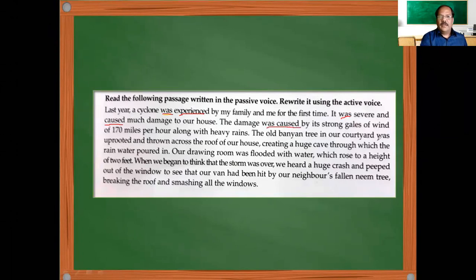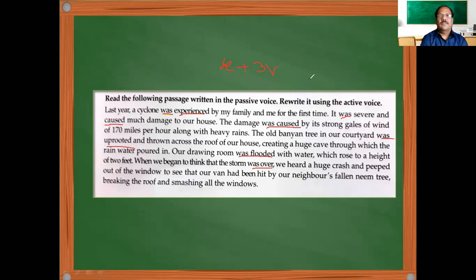The old banyan tree in our courtyard was uprooted. Okay, look at all these sentences. Was flooded. Okay, then when we began to think that the storm was over. So like that, if you look at all the sentences, they have the structure of a be form. As I told you earlier, we have a be form and then the third form of the verb. So when there is a be form plus the third form of the verb, that is a passive sentence.